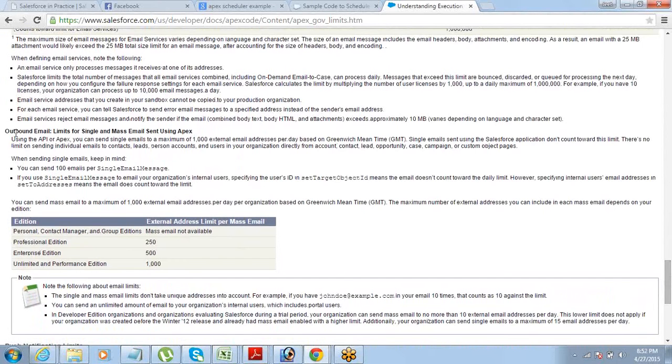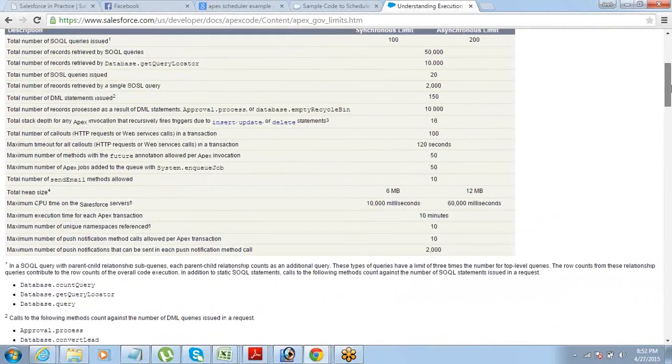So outbound emails, single mail and mass mail, this is the limit. For a professional edition, you just have 250 emails which can be sent in a day. Unlimited edition can send only 1000 emails in a day. So that's the limit for number of emails, but that is different. Here, what we are talking about is how many times that method can be called, any send email method.